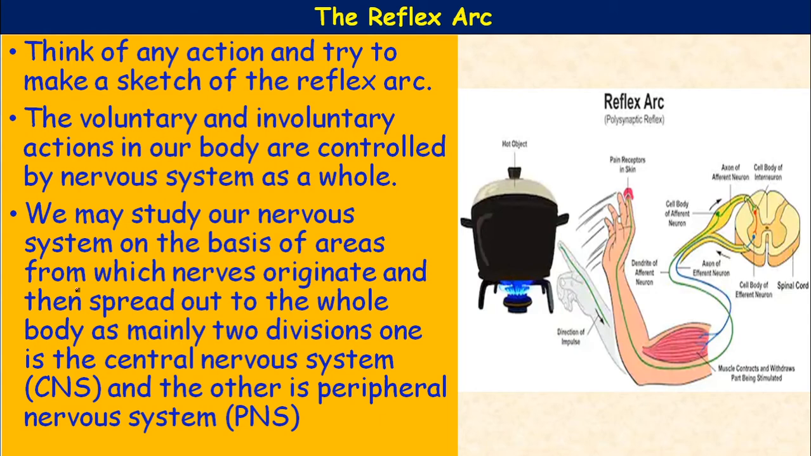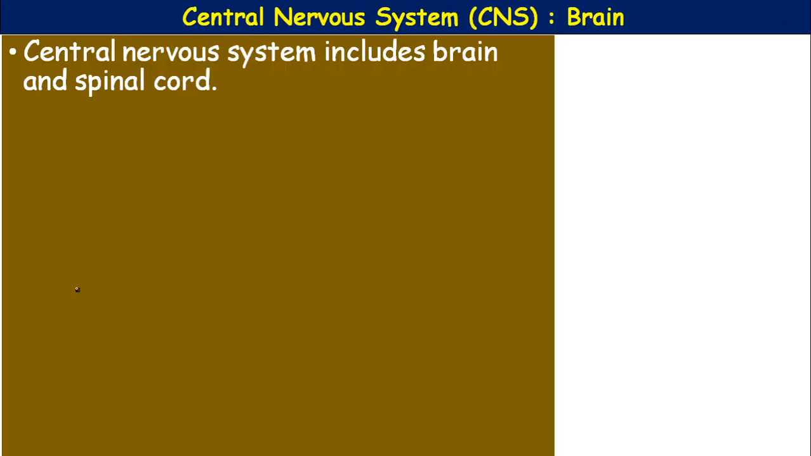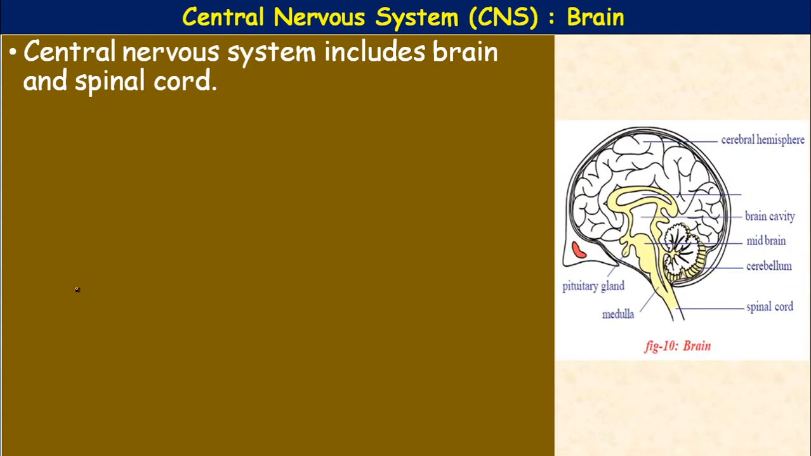The central nervous system is a part of the nervous system. It coordinates all neuronal functions. In vertebrates it mainly consists of the brain and spinal cord. So let us study the central nervous system, which includes the brain and spinal cord. This is the brain.